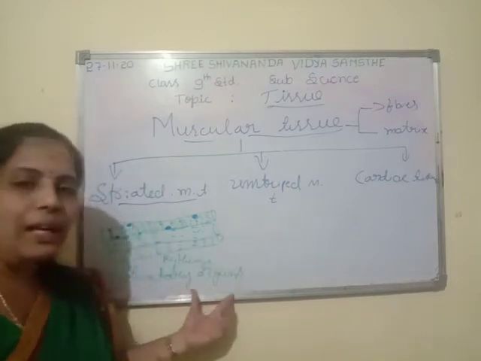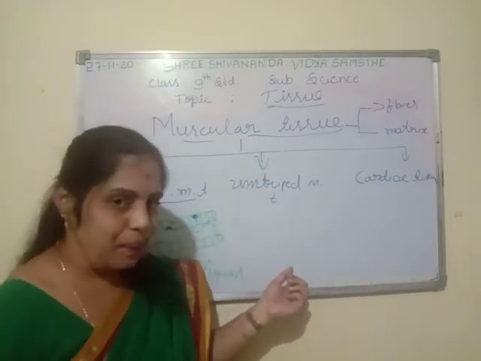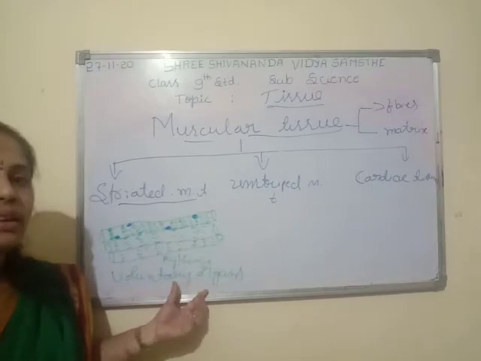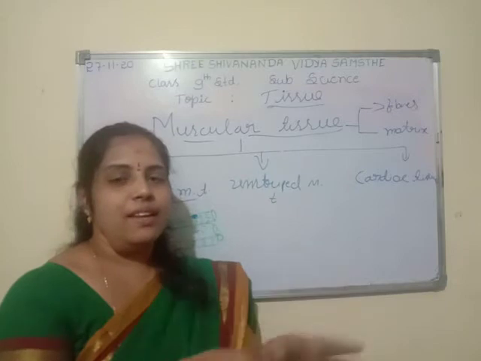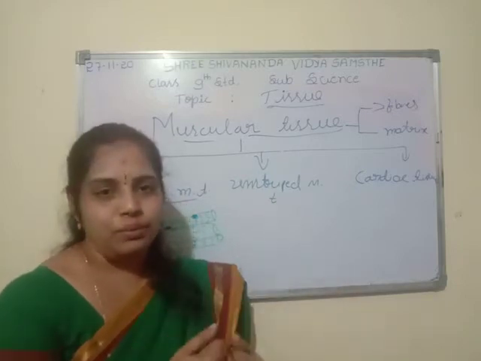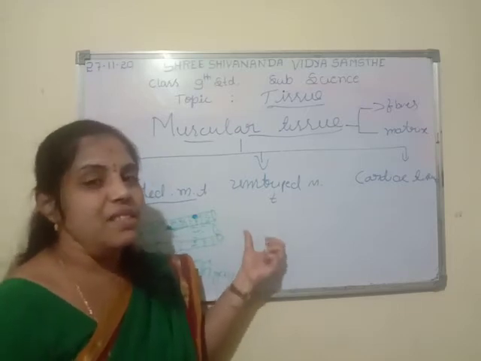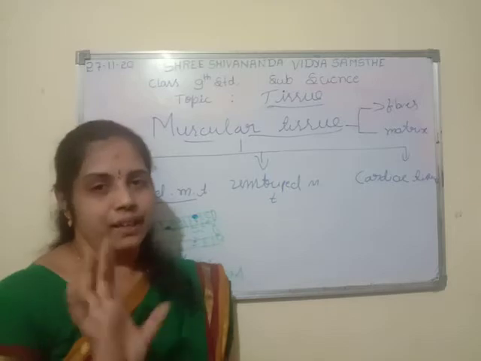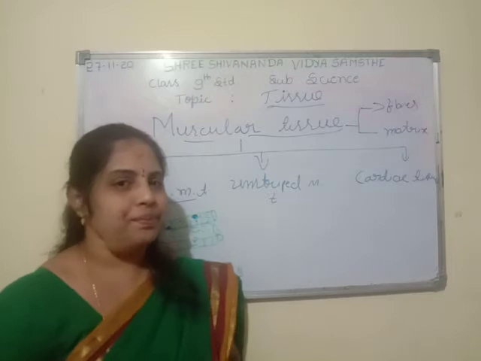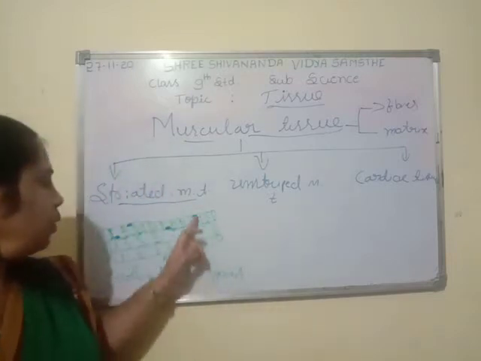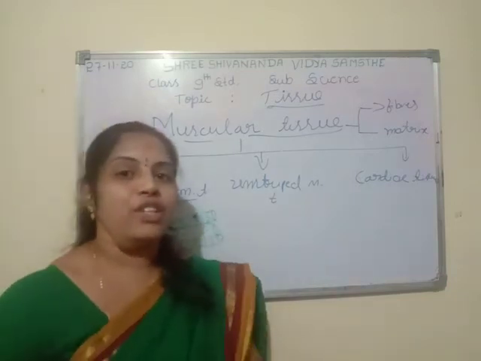So these voluntary organs are made up of striped muscle tissue. Got my point? Because of these stripes, we can move like this. We don't feel any pain because of the movement of muscle. I already told you that these muscle tissues are like a spring. No matter how many times you stress a spring, nothing happens to it. Here also, these striped muscles are very helpful in voluntary actions.